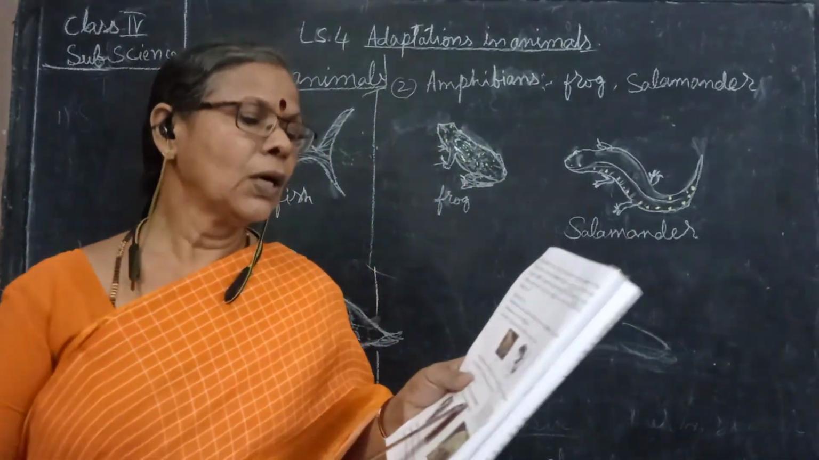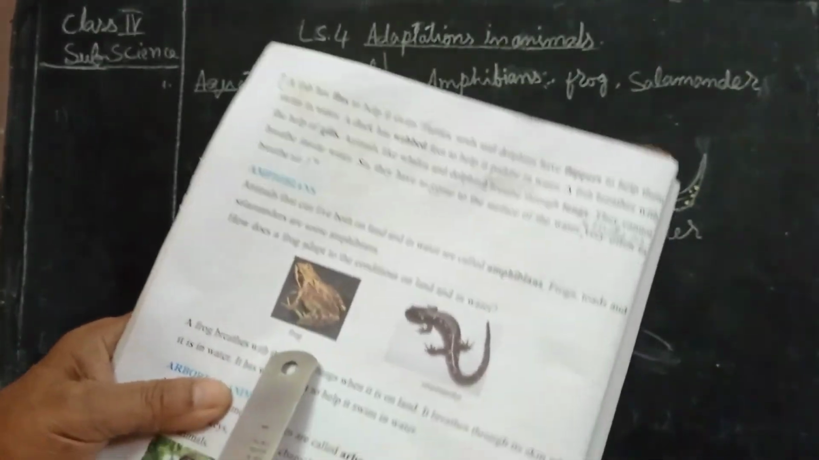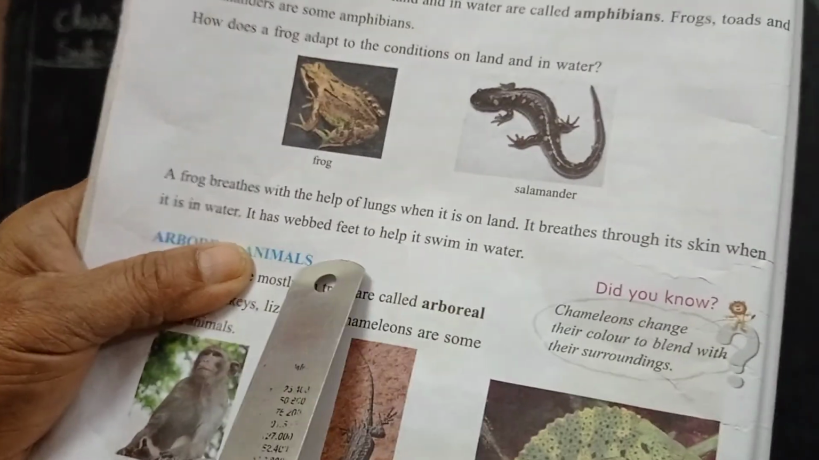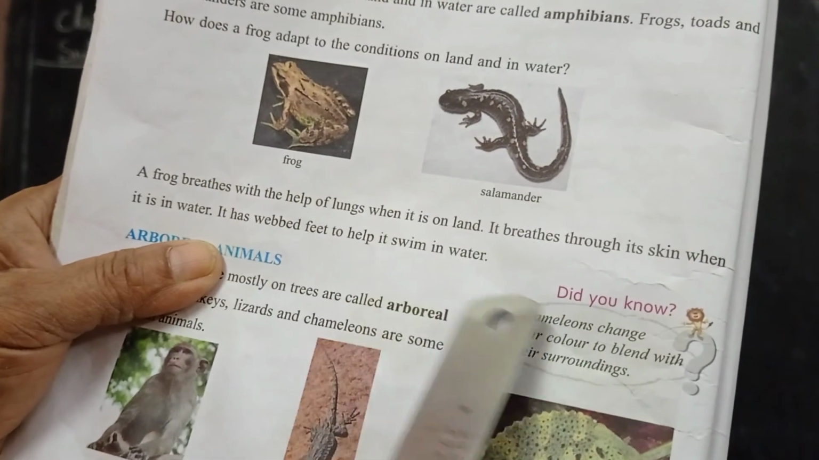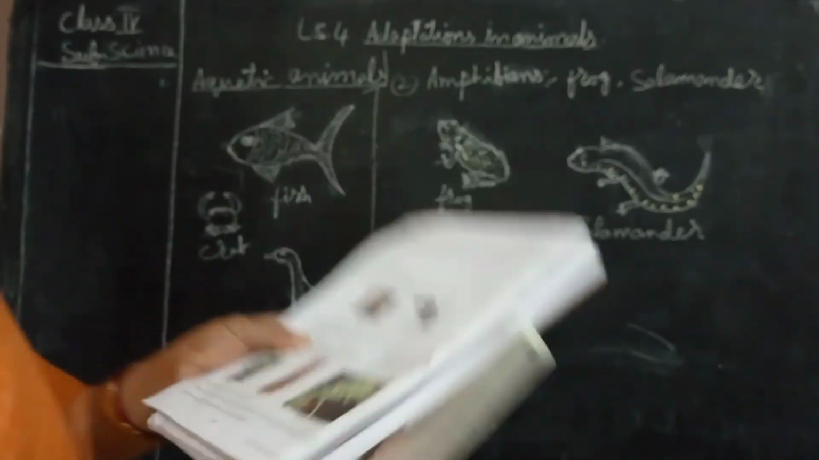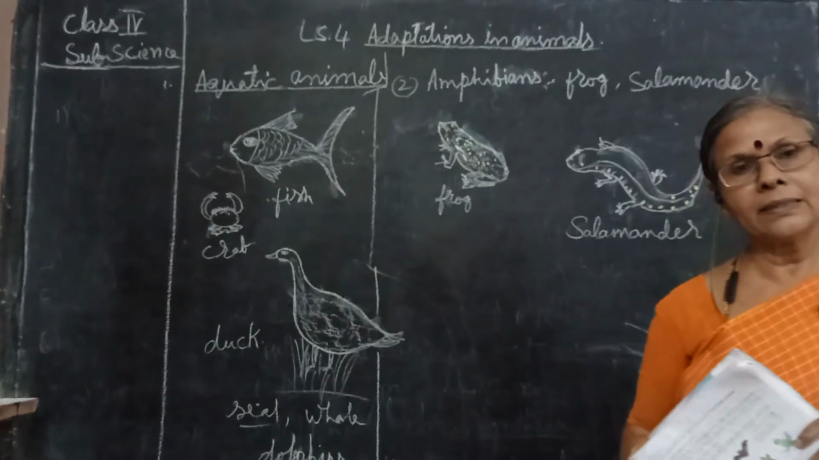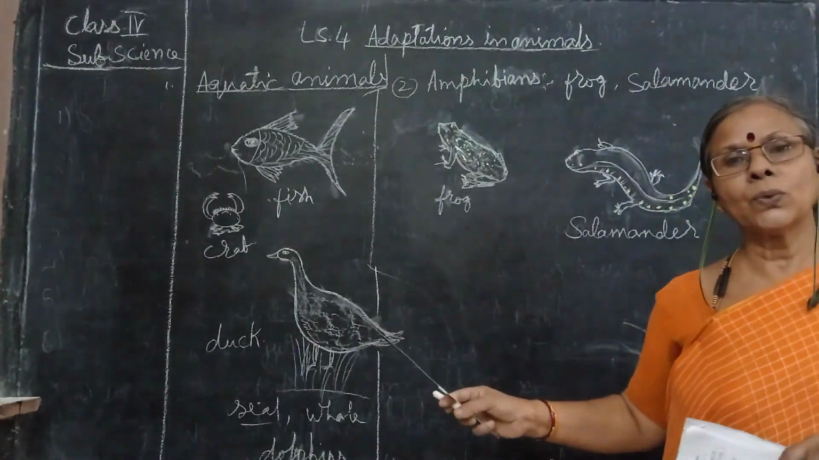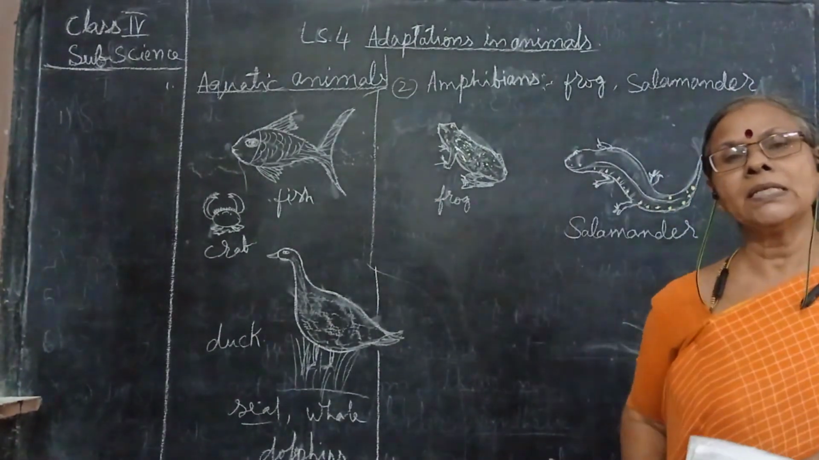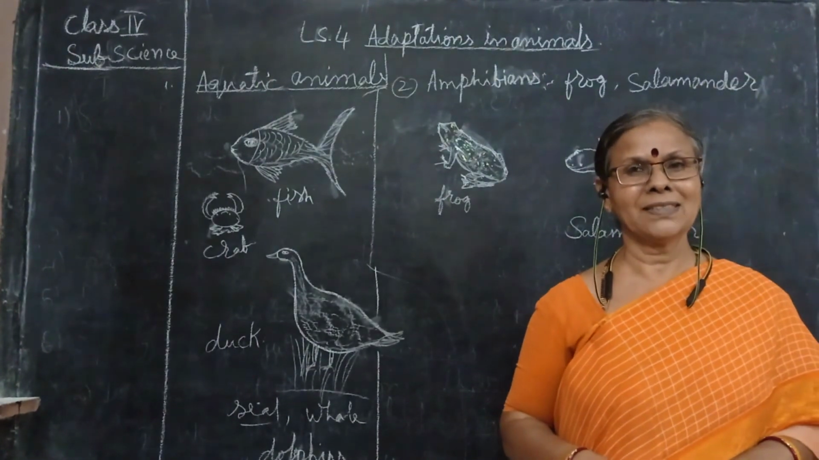Have you understood? Now you read this, both the aquatic animals and the amphibians, whatever explanation I have given you. It is there in the textbook also, and you think it over. Read this paragraph about the aquatic animals and amphibians. In the next video, we'll learn about a few more animals. Thank you.